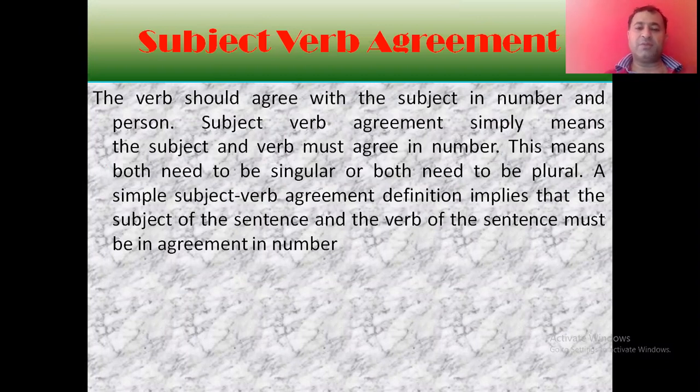It means that they both need to be singular or both need to be plural. A simple subject verb agreement definition implies that the subject of the sentence and the verb of the sentence must be in agreement with each other in number as well as in person.